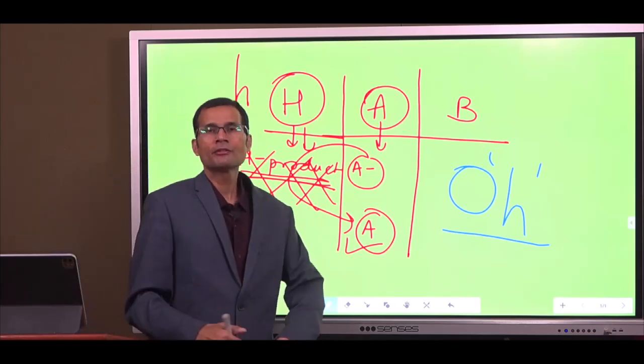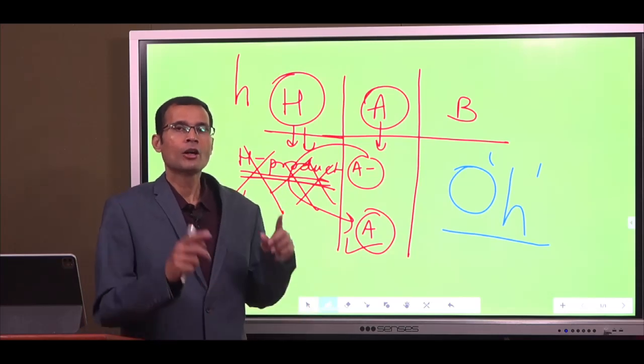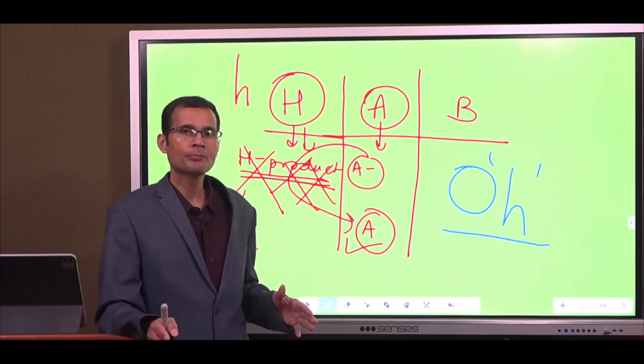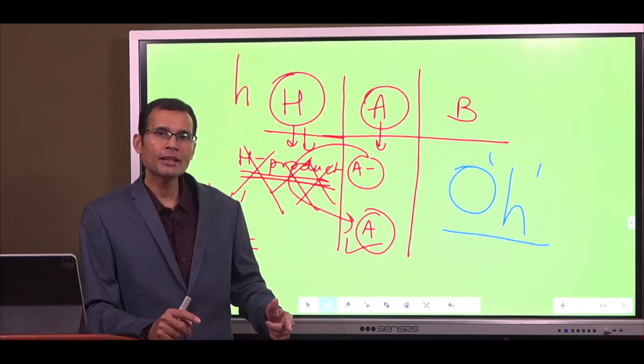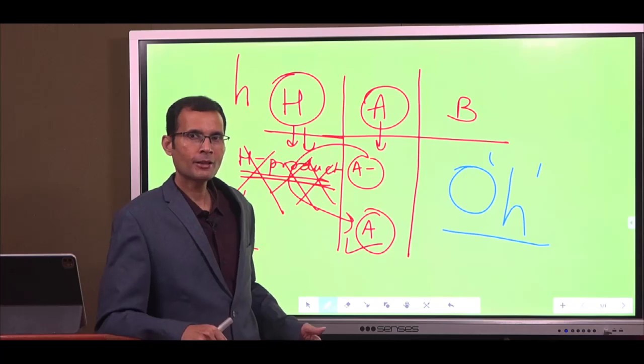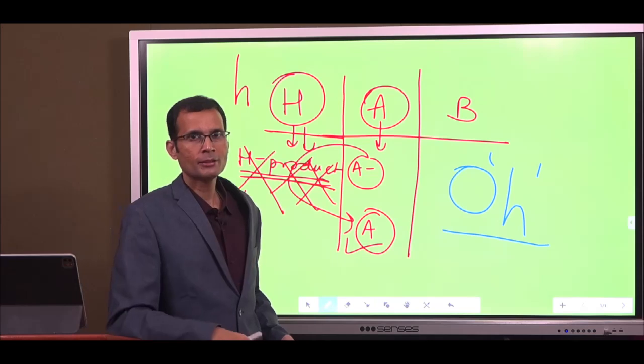What is the clinical significance of this? The clinical significance is that this person will harbor 3 antibodies in the plasma: anti-A and anti-B antibodies, because O blood group has these 2 antibodies in the plasma, plus anti-H antibodies will also be present in the plasma.